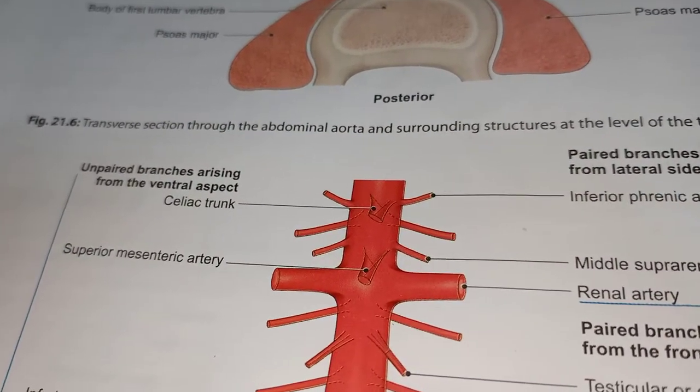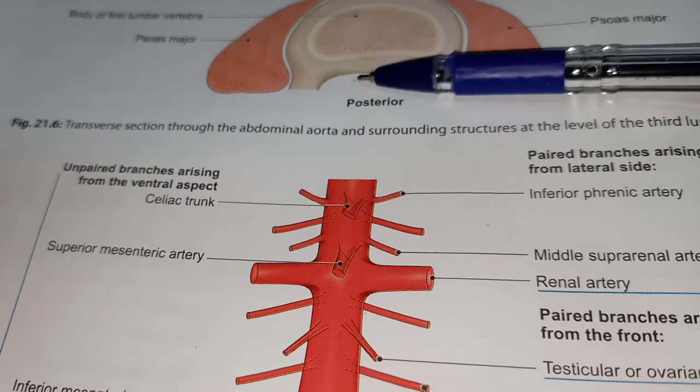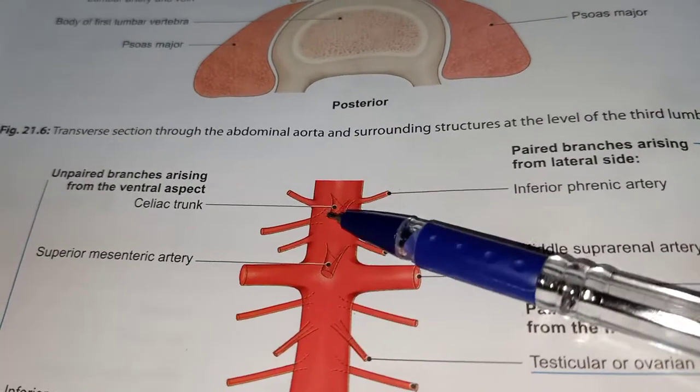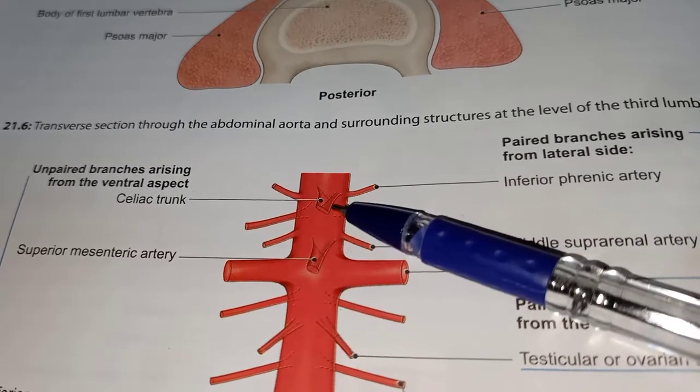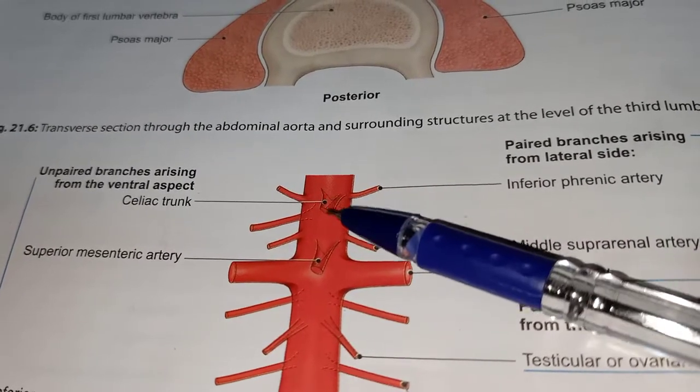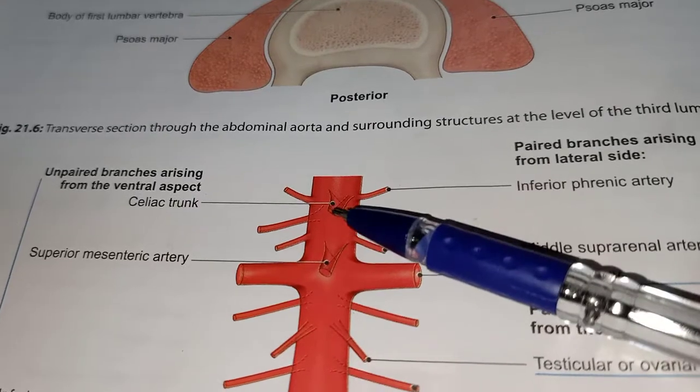Celiac trunk, what is the origin? This is important for MCQ. It originates from the upper part of the L1 vertebra.